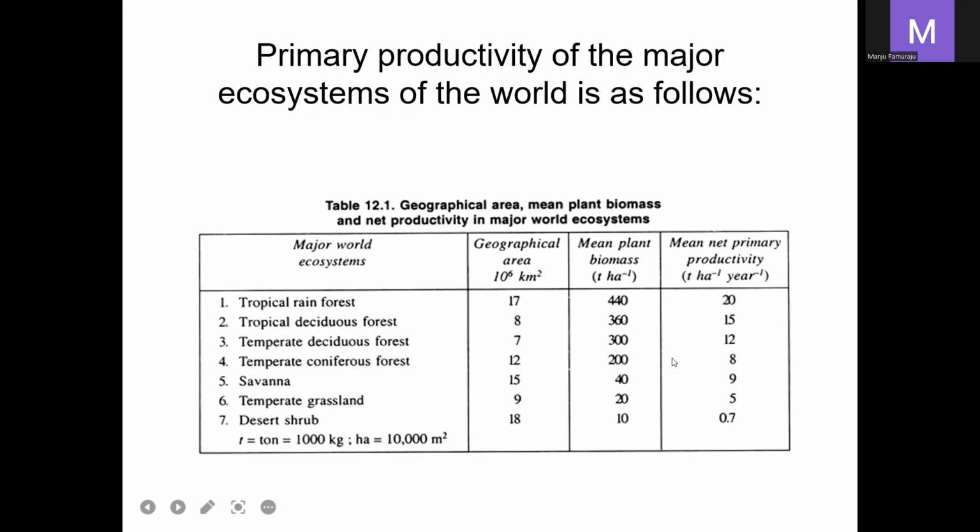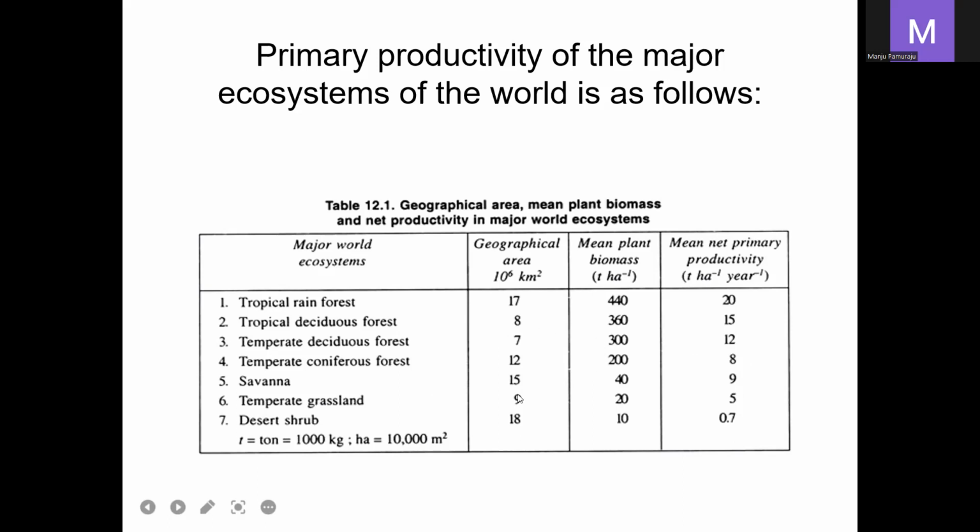In temperate coniferous forest, the productivity is 8 tons per hectare per year, whereas in savannas it is 9. In temperate grassland it is 5 tons per hectare per year, and in deserts the productivity is very low, that is 0.7 tons per hectare per year.